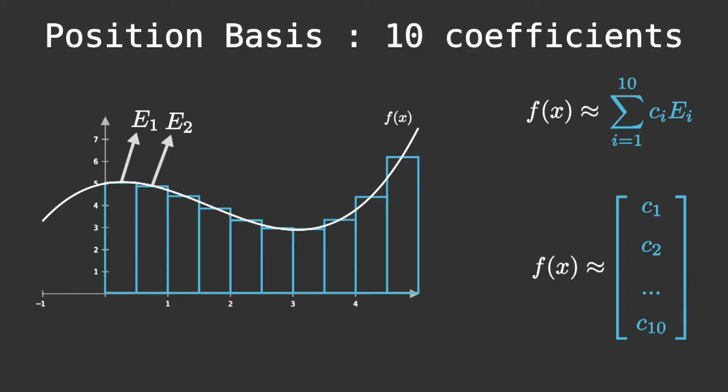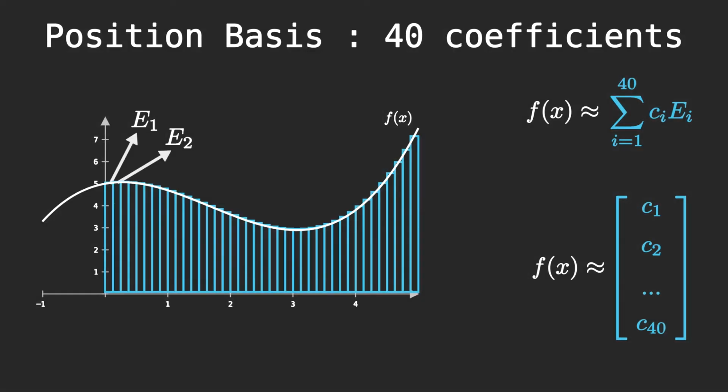To start to understand a function as a vector, we may approximate a function as the heights of some rectangles. For example, here we have 10 rectangles which represent our function. The height of each rectangle corresponds to the coefficient, and our basis vectors are each of these rectangles. If we upgrade our basis to 40 coefficients, we can see that we're already really close to our real function. If we upgrade it even more, we'll get closer and closer to the real function.